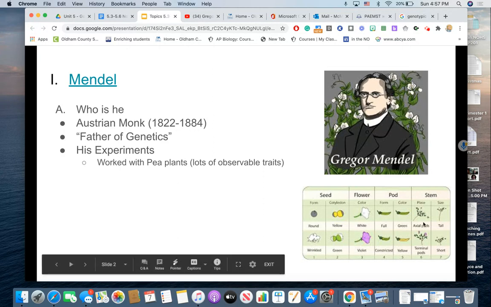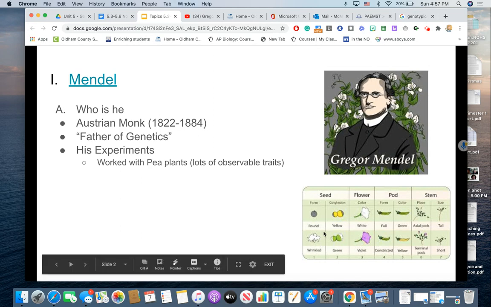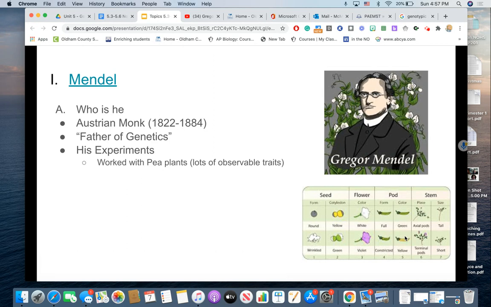Pea plants in particular, if you look down here, come with several different kinds of very easily visible traits. When it comes to the seeds, it's very easy to see if the seeds in a pea pod are round or if they are wrinkled. It's very easy to see things like flower color on the pea plant. Are they white or are they purple? It's very easy to see the color of the pea pod. Is it green? Is it yellow? And so it was easy to work with pea plant traits because they were easily observable.